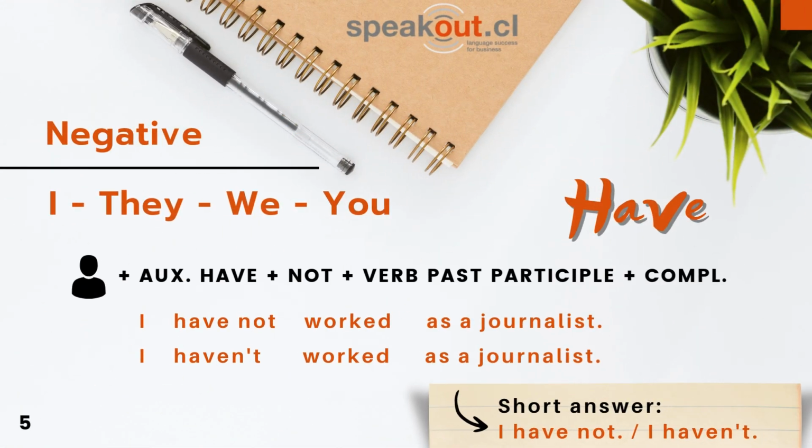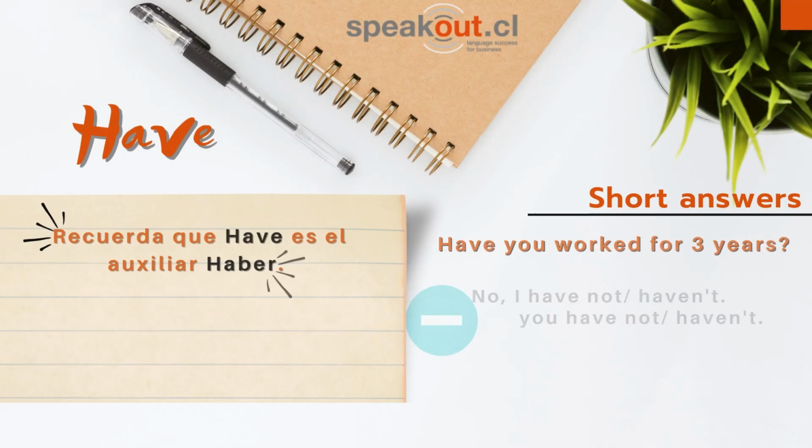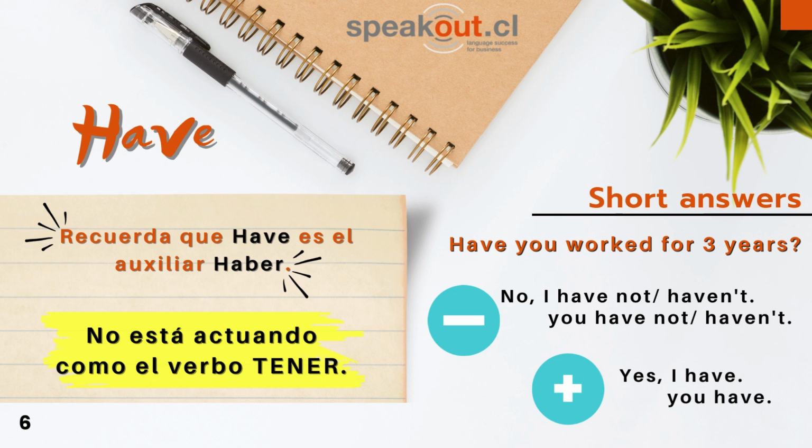Negative sentences begin with the subject followed by the auxiliary, the word not, and the verb in its past participle form. I have not worked as a journalist for 3 years. I haven't worked as a journalist since 2017. Recuerda que have es el auxiliar haber.